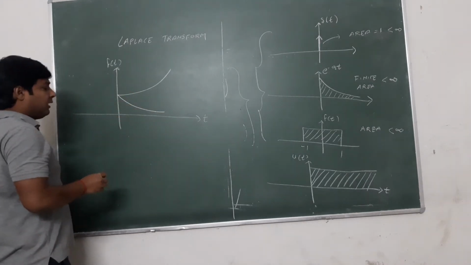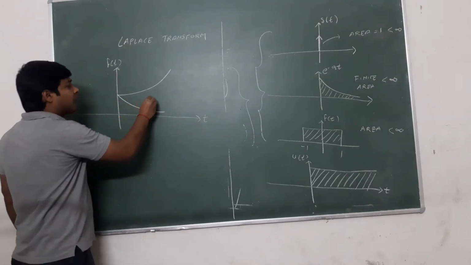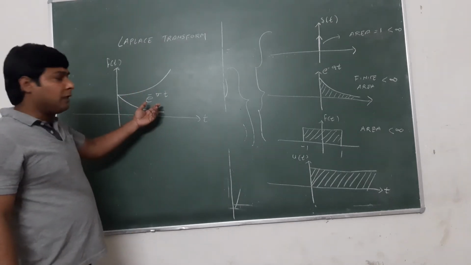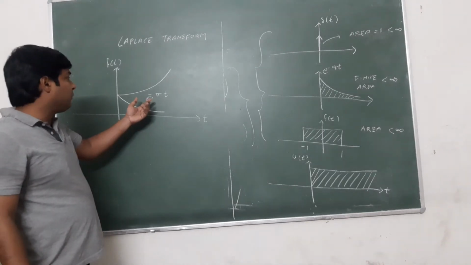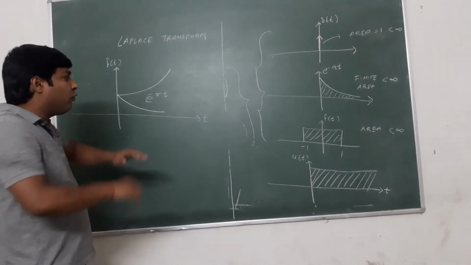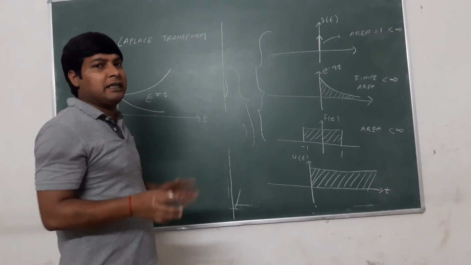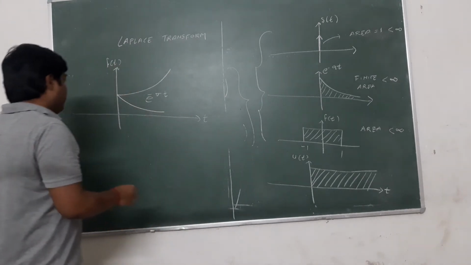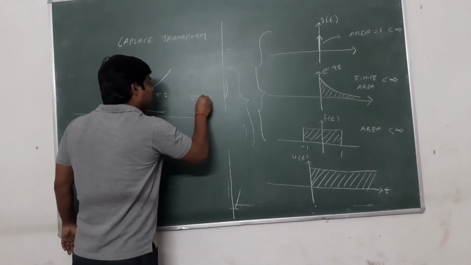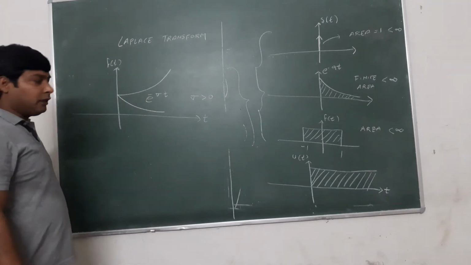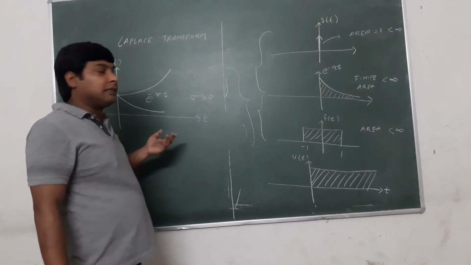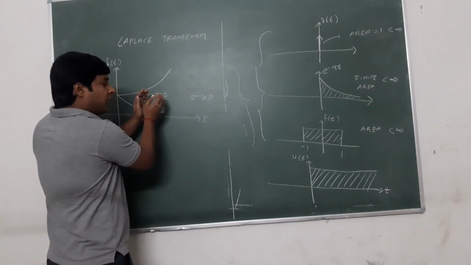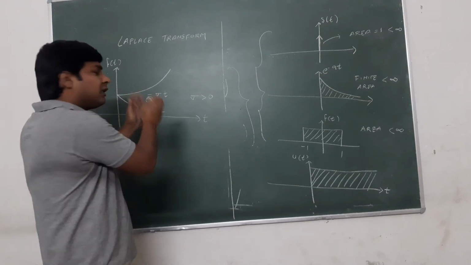If we multiply by e to the power minus sigma t, which is a decreasing function, then the overall effect will be reducing in nature and we will get a finite area. So here sigma should be greater than 0. We cannot say sigma is always greater than 0, but the overall exponential function should be decreasing in nature.